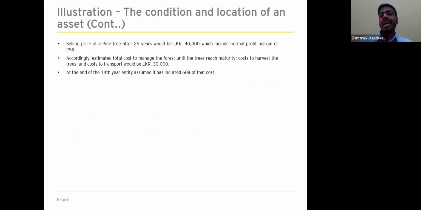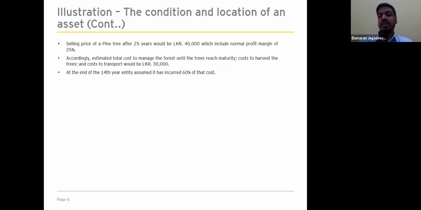We'll work out an example with numbers to understand the theory in detail. Let's assume the selling price of the prime tree at 25 years would be LKR 40,000, which includes a normal profit margin of 25%. So the cost is 75%, which is 30,000. The margin is 25%, which is 10,000.